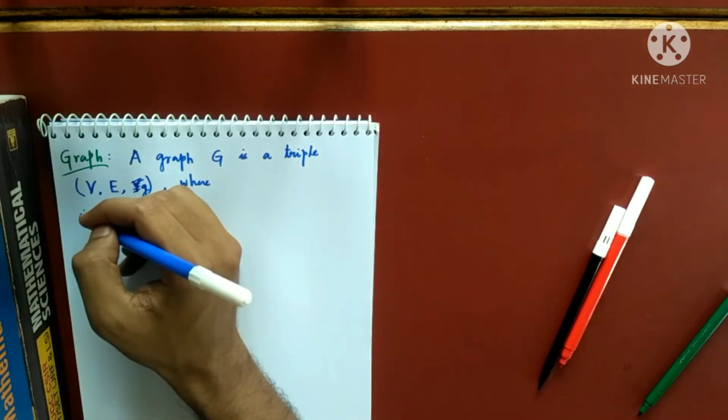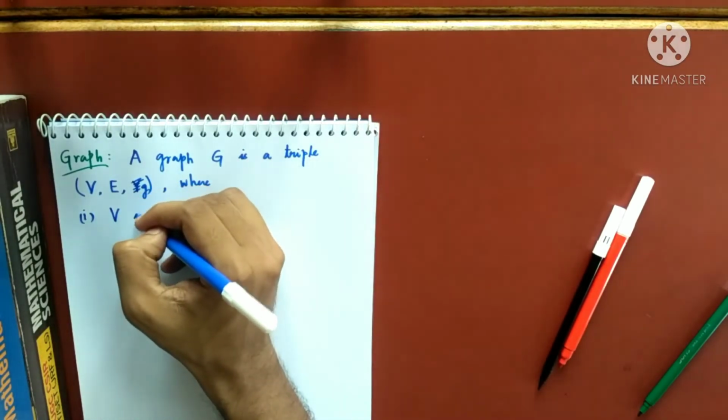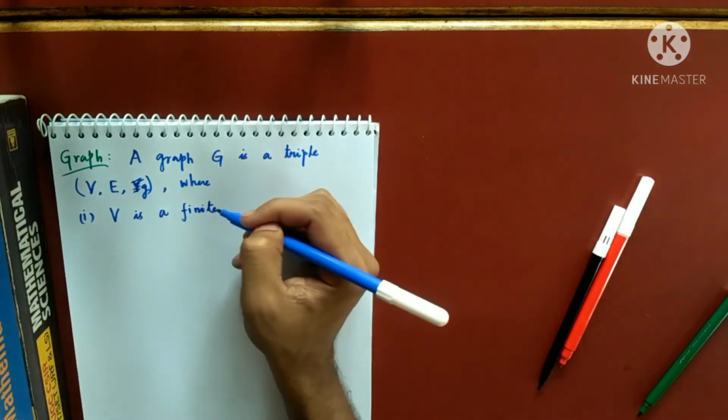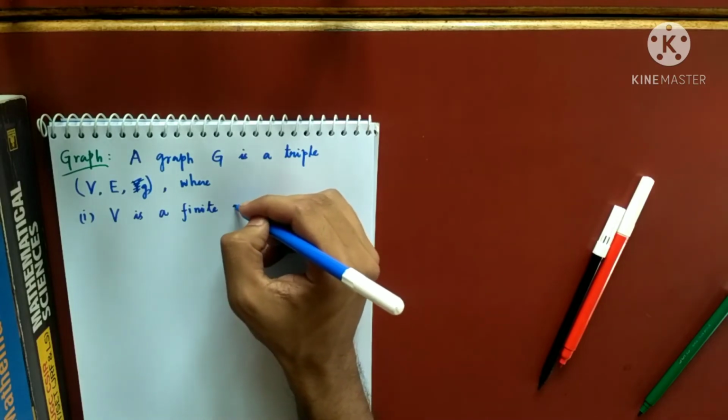Number one, V is a finite non-empty set.